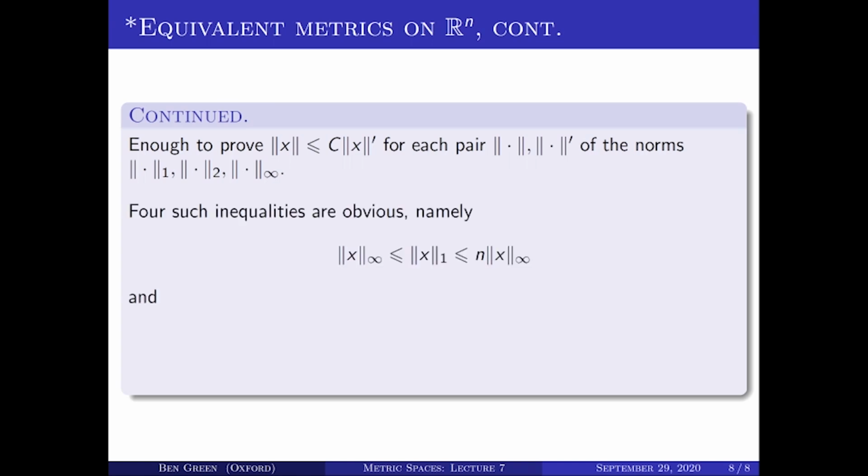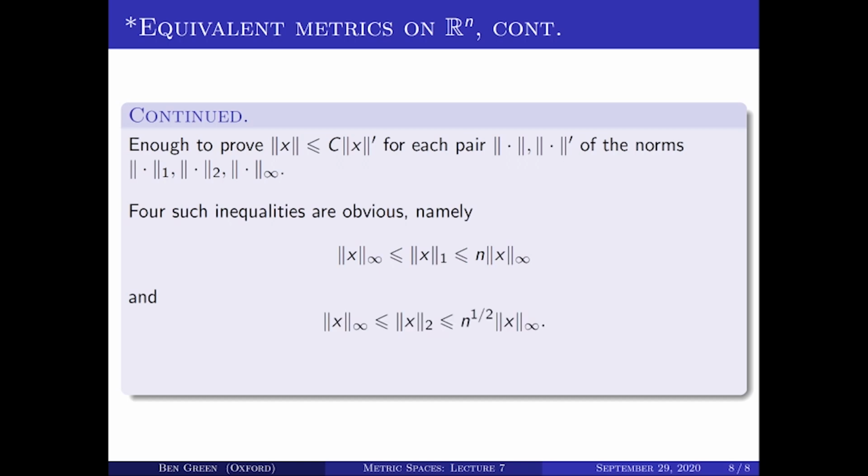Now, 4 of those inequalities are pretty easy to write down. Here are 2. First of all, the L infinity norm is less than or equal to the L1 norm. If I've got a sequence of numbers, the sum of them is at least the biggest one. That's the first inequality. And also, if there are n numbers, the sum of them is at most n times the largest one. I regard those as obvious inequalities. Let's dispatch 2 of the pairs of norms.